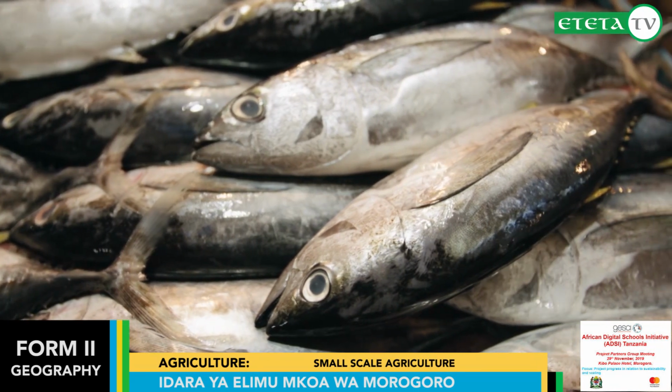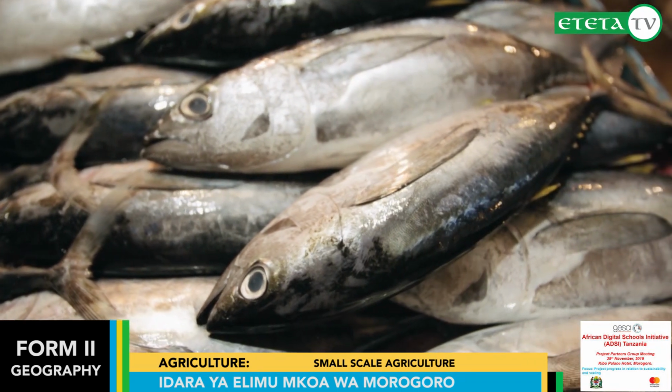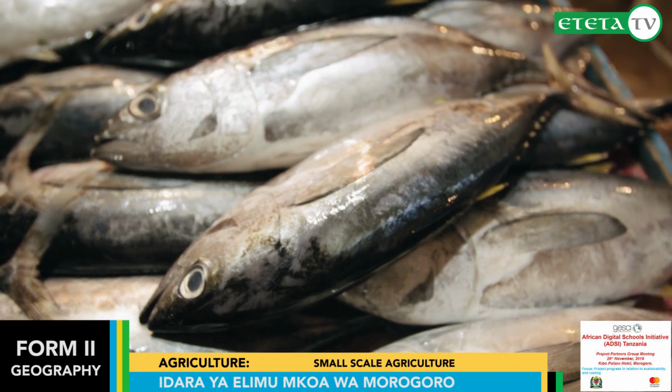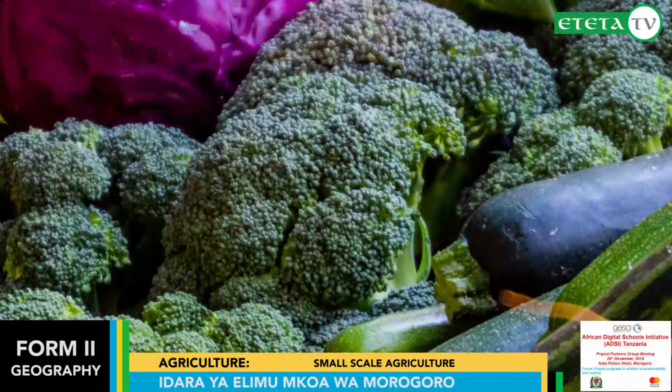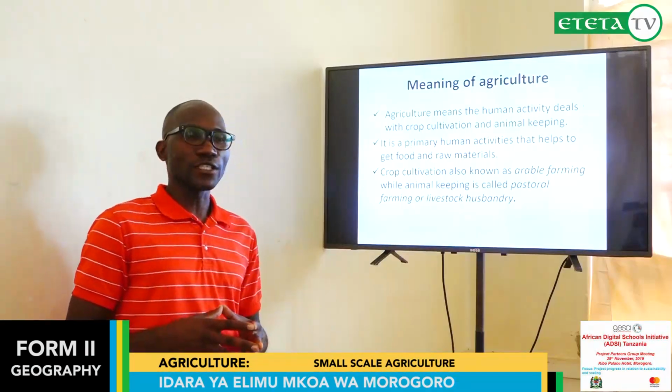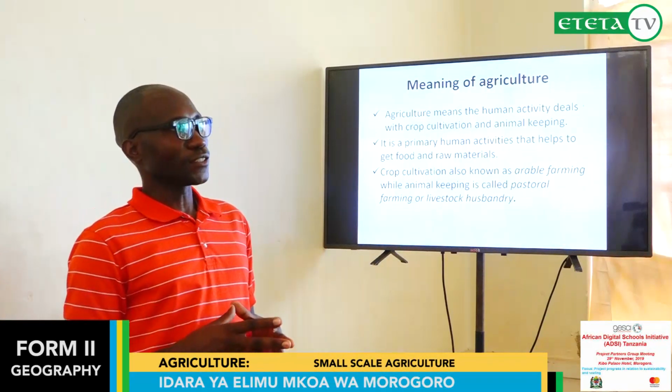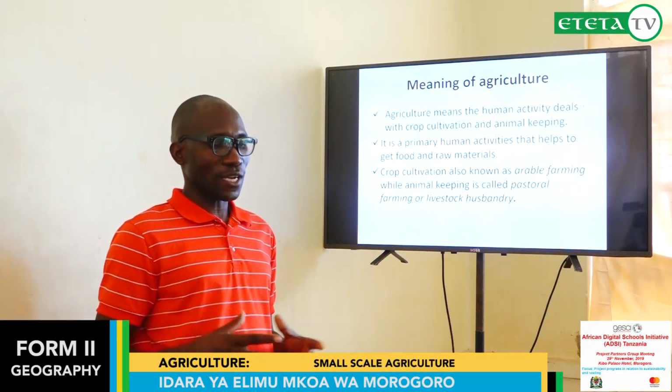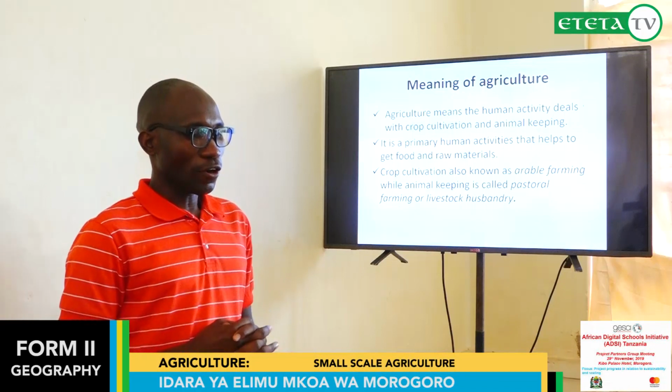Also, it is very essential, this type of human activity, because it provides food to human beings. Another, different terms can be used in this topic, like arable farming.